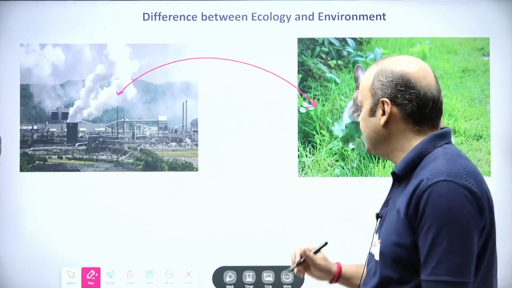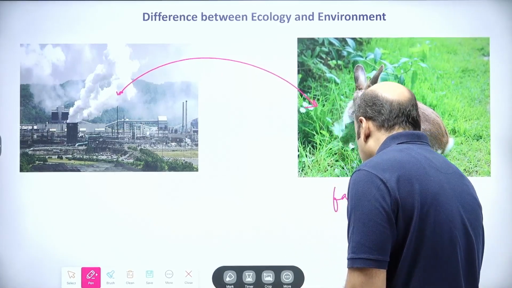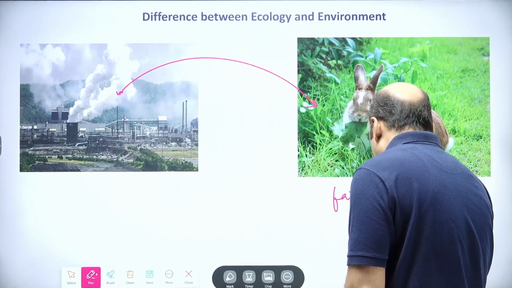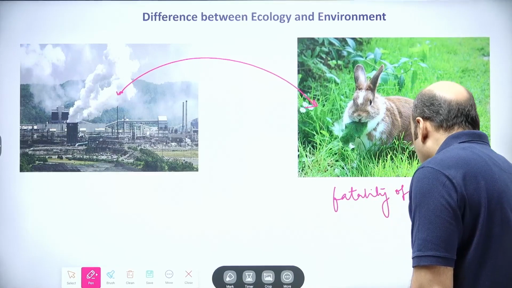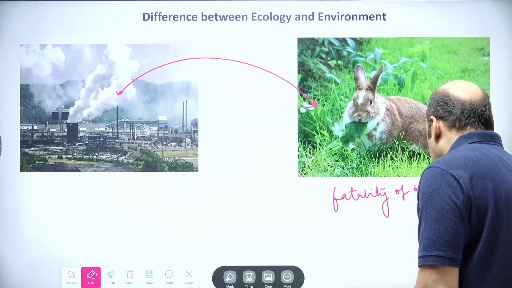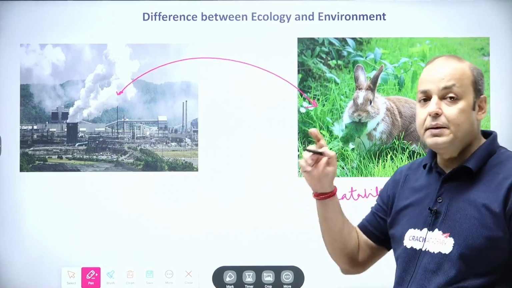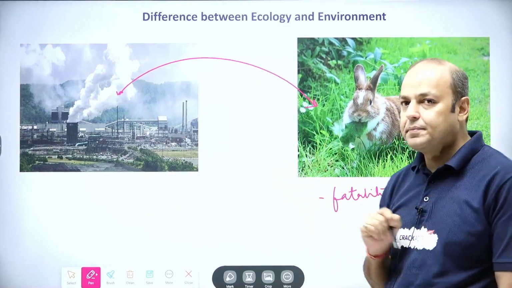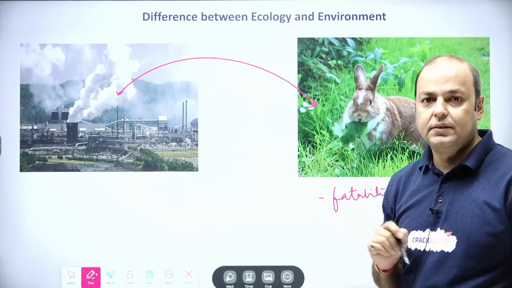The problem will arise when the fertility rate of the offspring starts to decrease. That is, it will affect the reproduction rate of this organism. Then we can say the pollution is harming it.